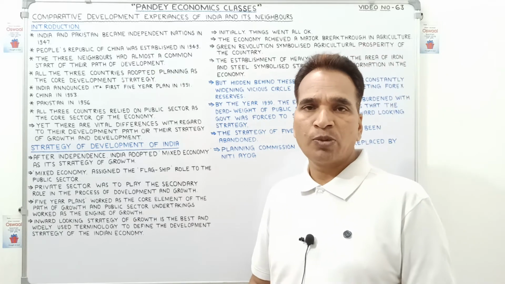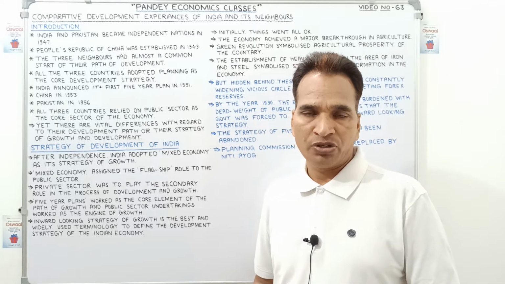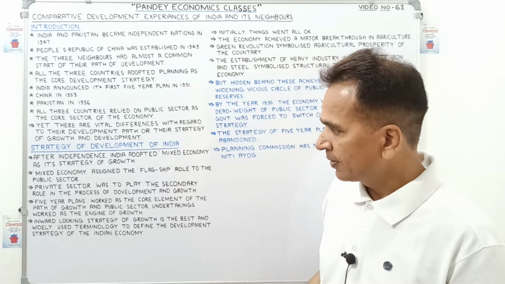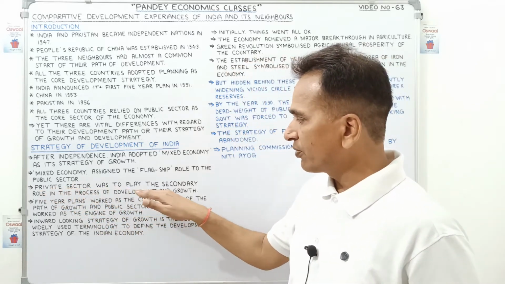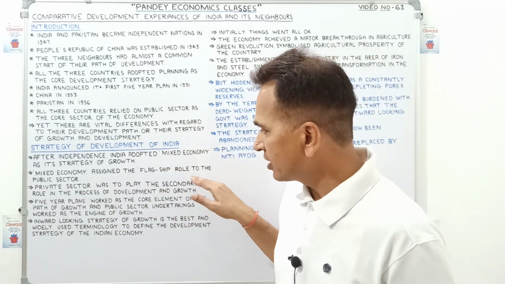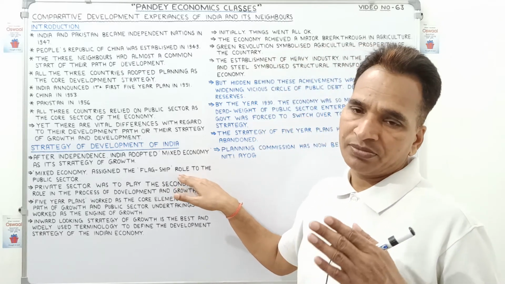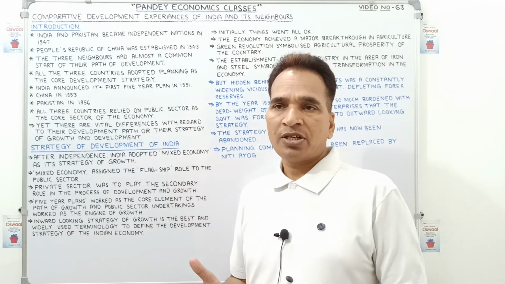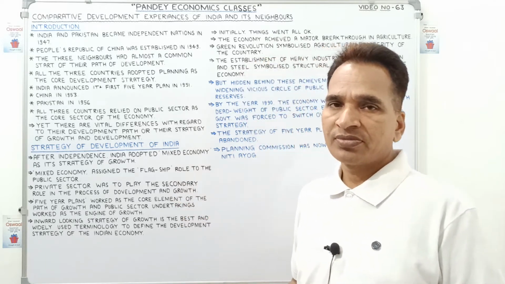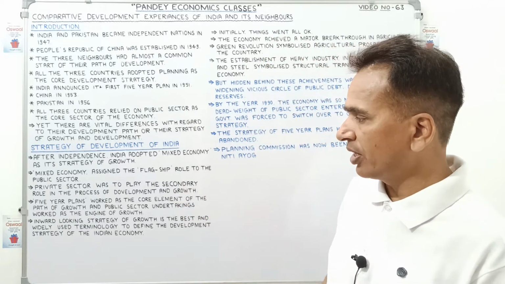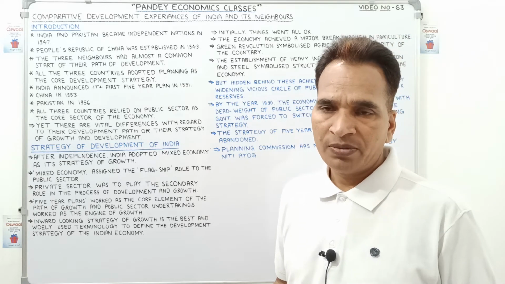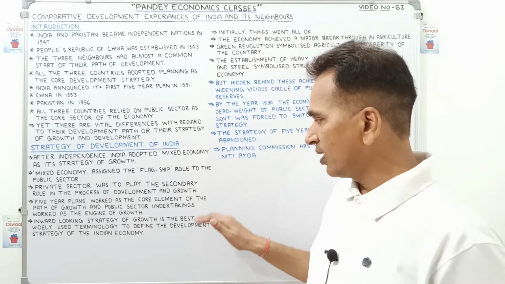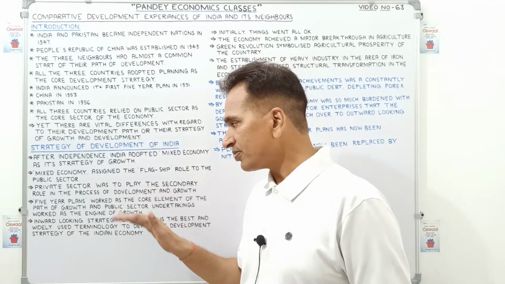It means the public sector will produce all the needs of the economy, and the private sector was to play a secondary role. All the important, strategic commodities should be produced by the public sector, and whatever is not as important from the strategic point of view will be produced by the private sector.